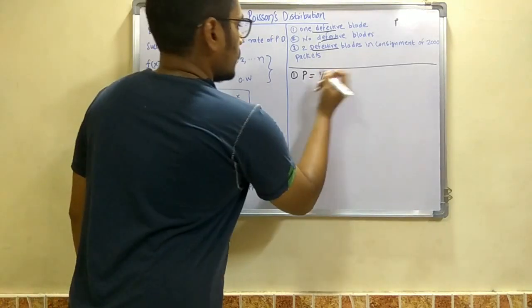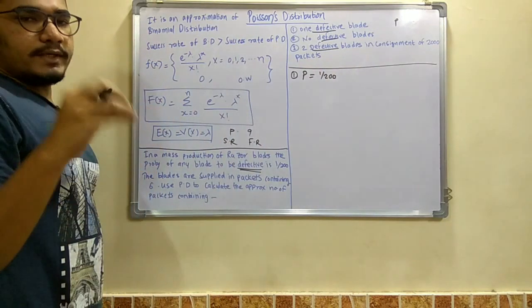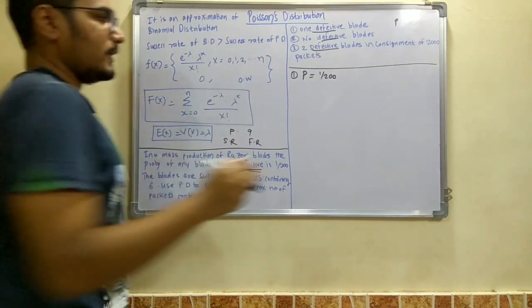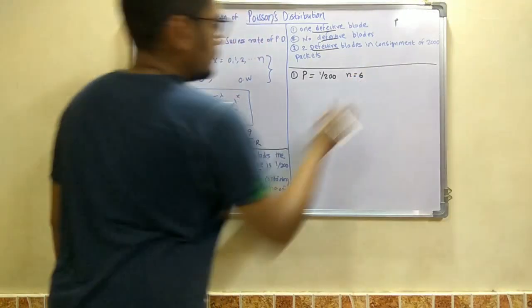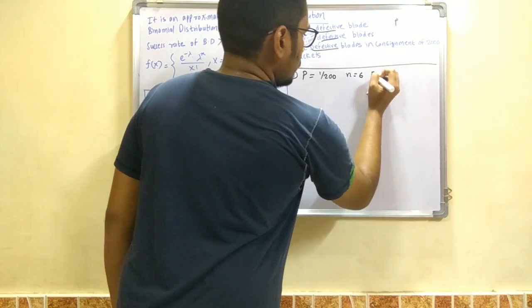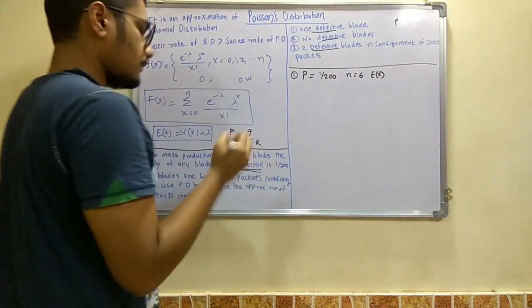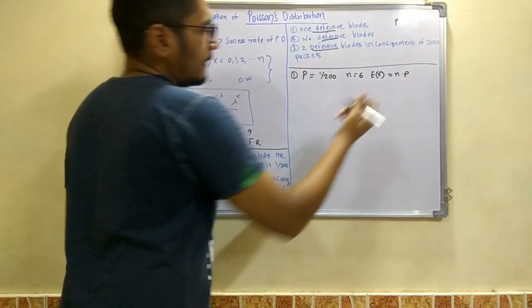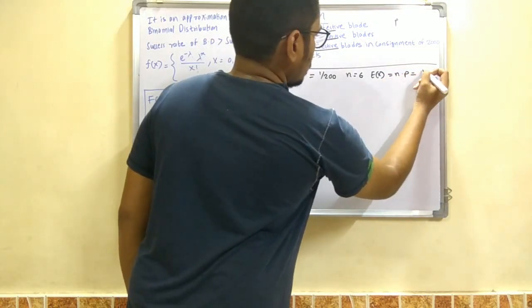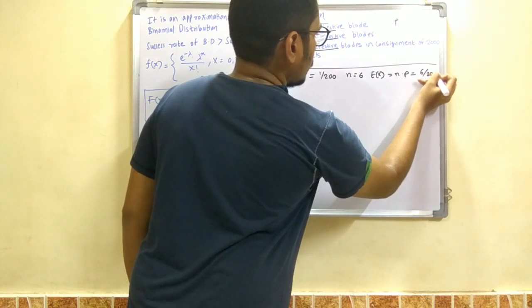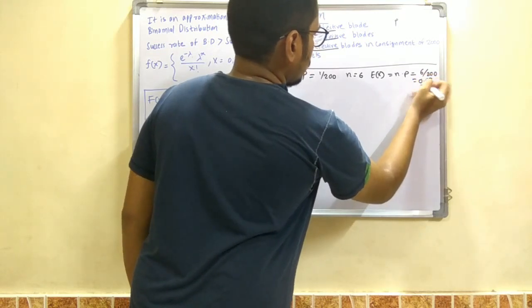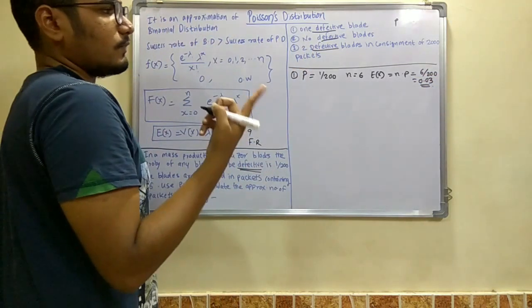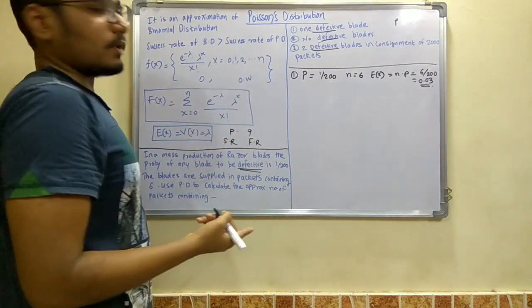So in a packet of razor blades there are 6 such blades, so n would be 6 in this case, and so you can find the mean. There is another formula for mean, that is n into p. You can multiply n and p, that is 6 divided by 200, which comes out to be 0.03. So this is our mean for calculating the further problems.